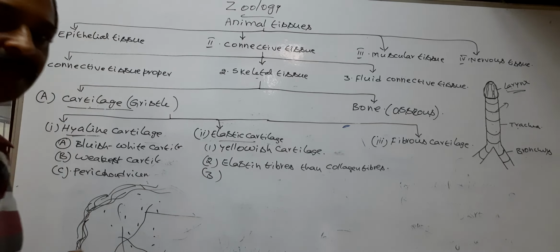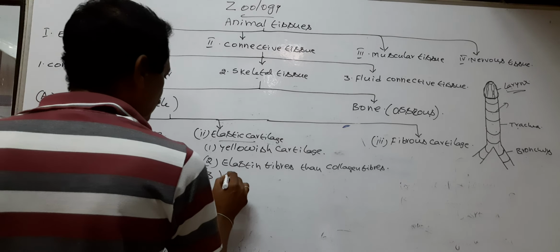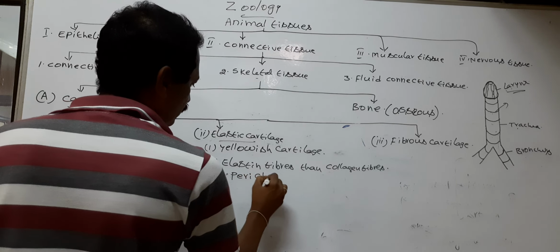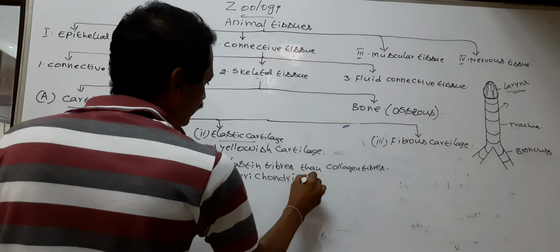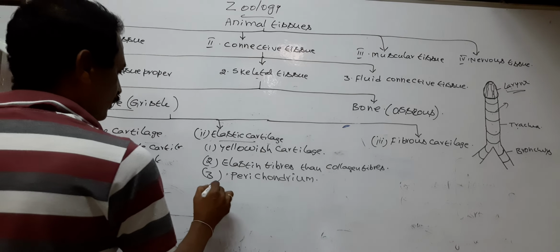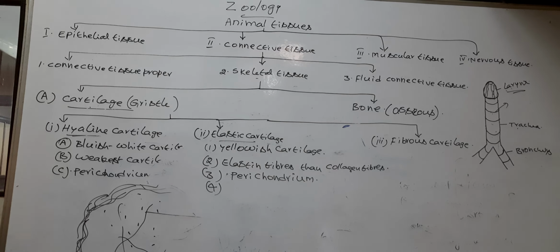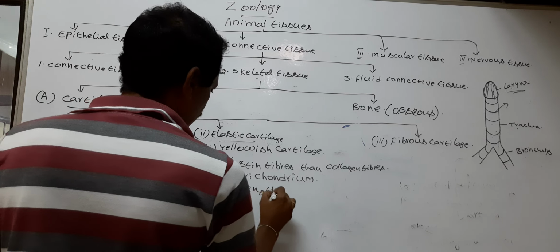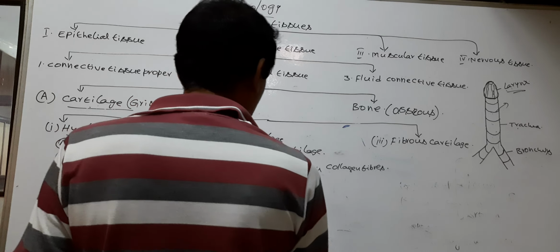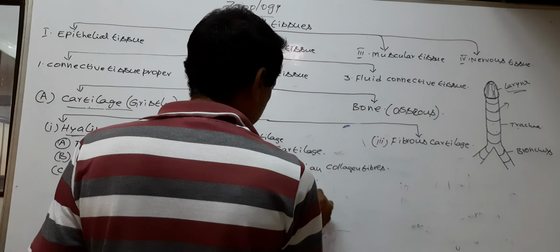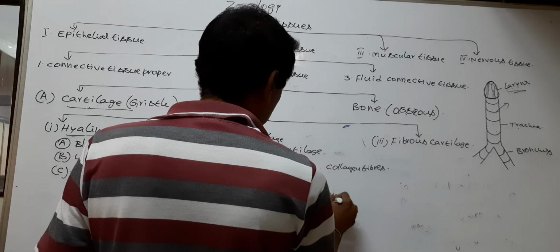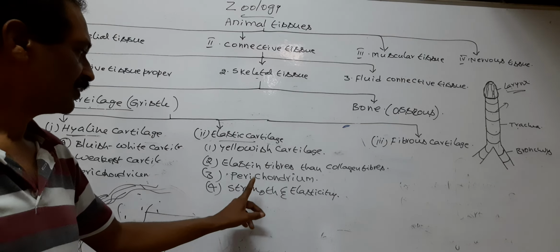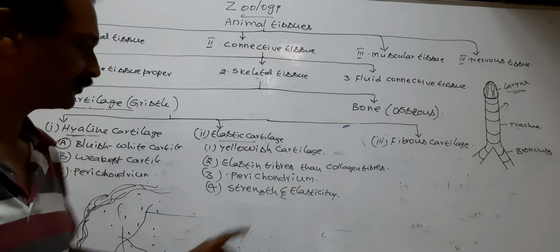The elastic cartilage possesses perichondrium. Next, the elastic cartilage gives strength and elasticity. This cartilage gives strength and elasticity.